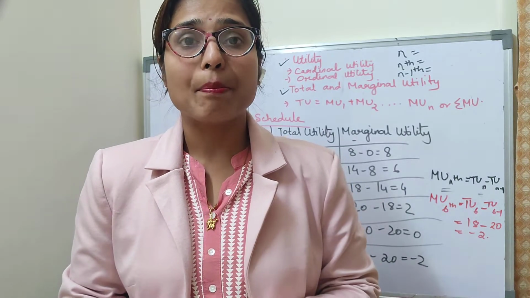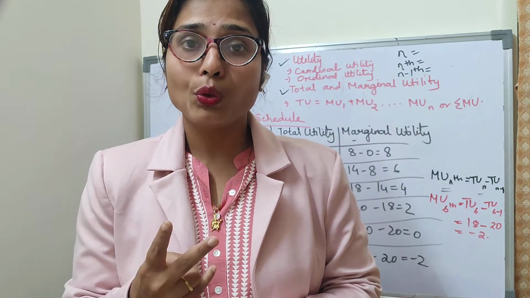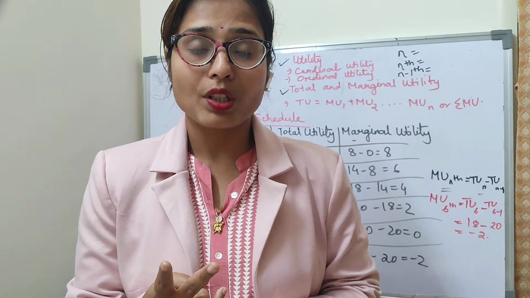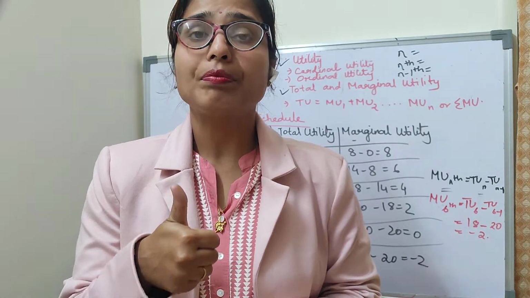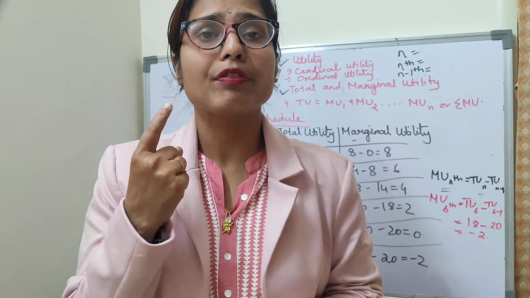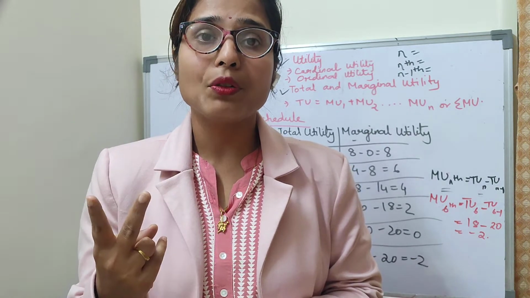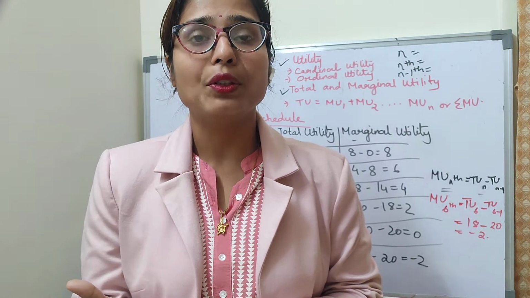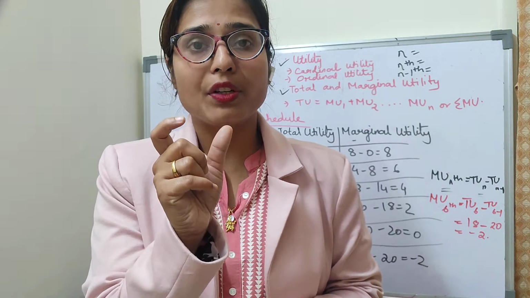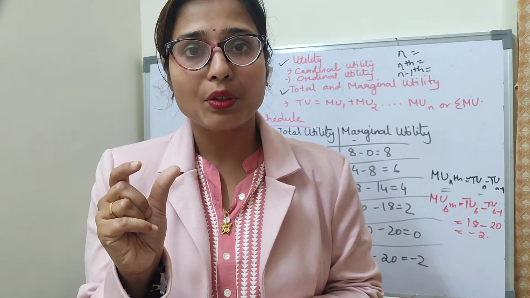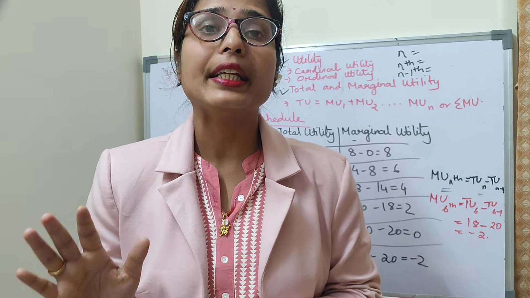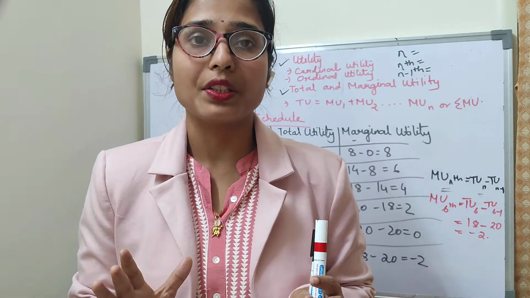The second example, if 2 units of a commodity are consumed, the first unit yields you a satisfaction of 10 utils and the second unit yields you a satisfaction of 9 utils, then the total utility will be 10 utils plus 9 utils is equal to 19 utils. This is the total utility.